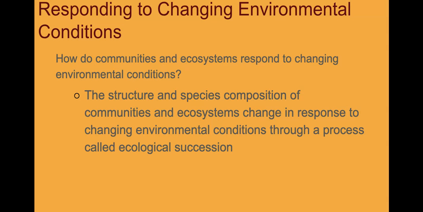So ecological succession. First, why do we have to study ecological succession? We've been seeing adaptations of organisms and populations, and how, when environmental conditions change, these organisms or populations have been adapted, well, some of them if they want to be successful. Also, communities and ecosystems will respond to those changes in the environment. So that's why we're studying ecological succession. The structure and species composition of communities is going to change every time the environment changes, and that's what we call ecological succession.